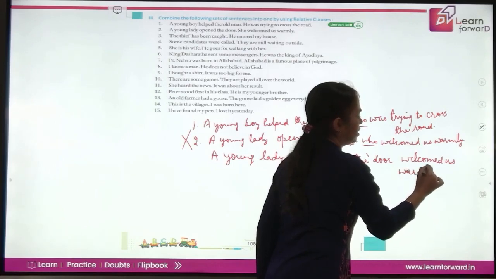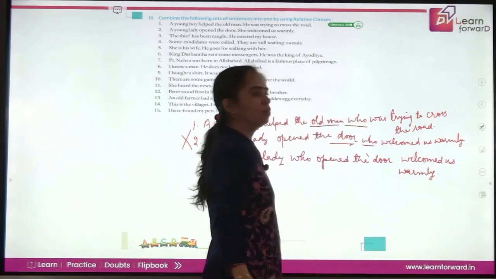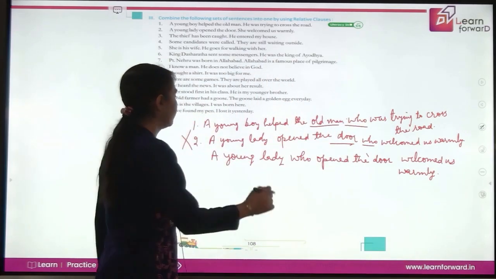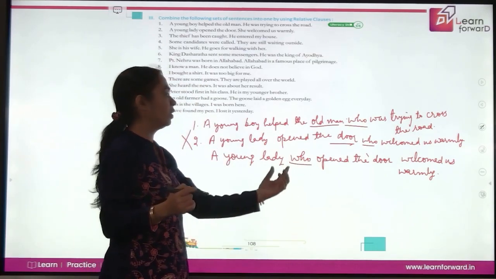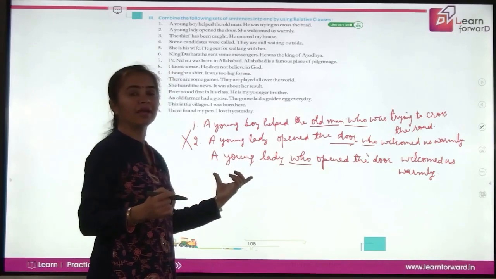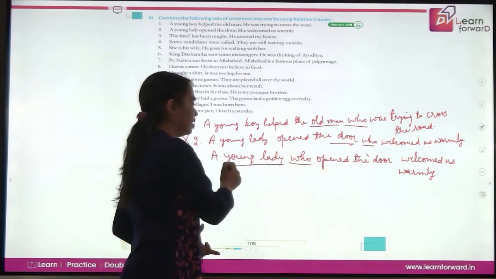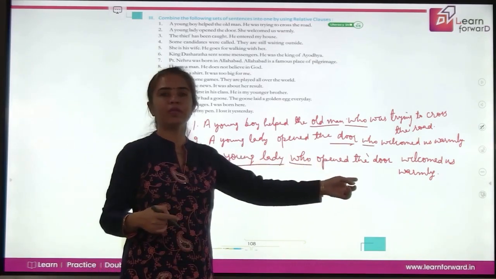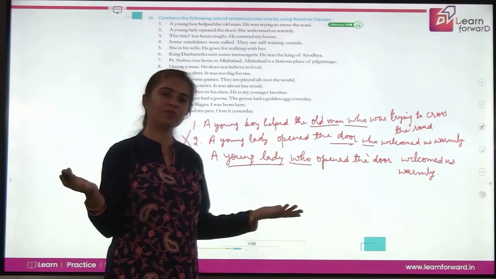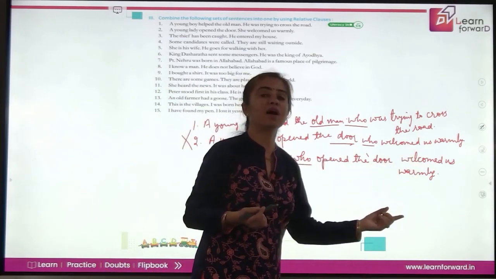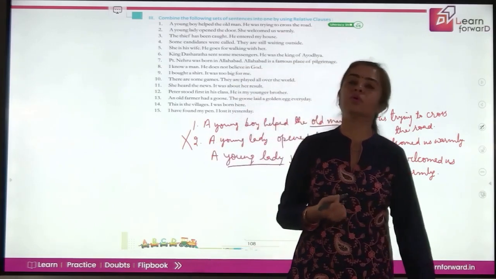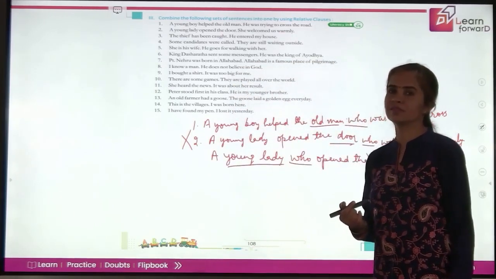Now let us see what is the structure you have tried to put in. A young lady who, this is your relative pronoun, and you are talking about the antecedent young lady. So is it the young lady who opened the door? Yes, and that's perfect now. So a young lady who opened the door welcomed us warmly. This gives you the perfect sentence structure, right?